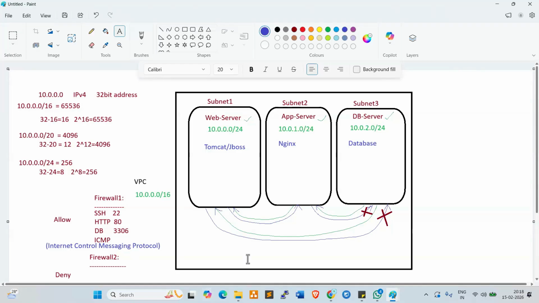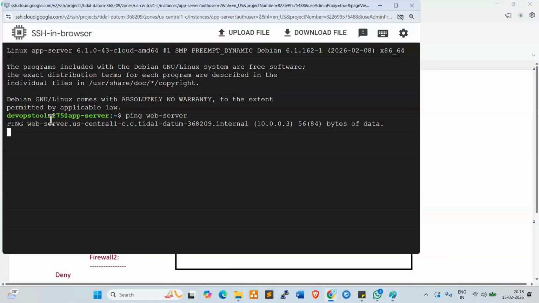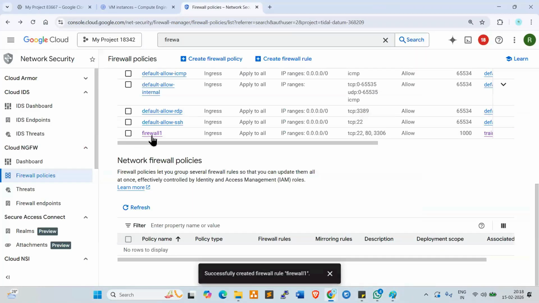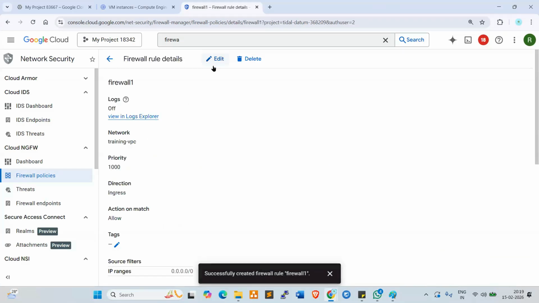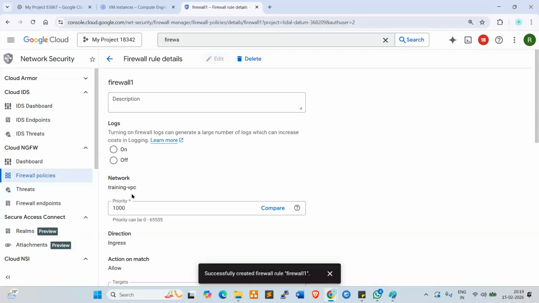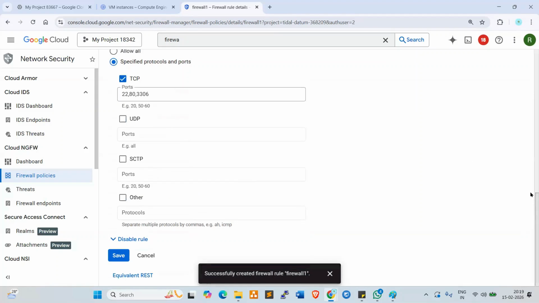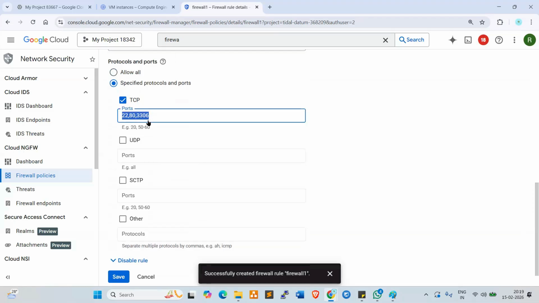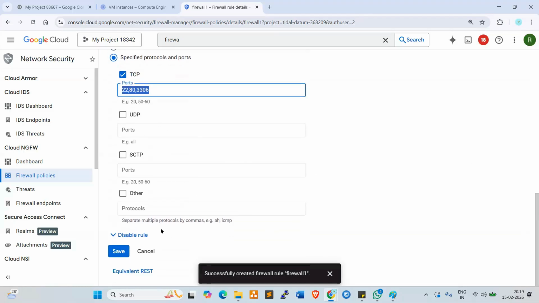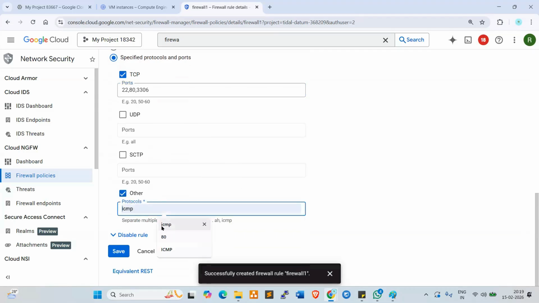Okay. Now, what I will do, so here, these are all not pinging, right? Both are not pinging. So that is why what I will do, go back to the firewall. Whatever firewall we created here, that we can edit. So click on this firewall, open the firewall, click on edit. Go down here. In this, we need to enable the ICMP also. We already enabled 22, 80, 3306.